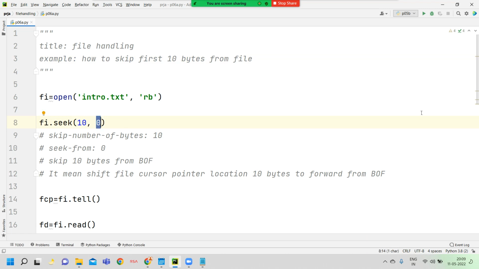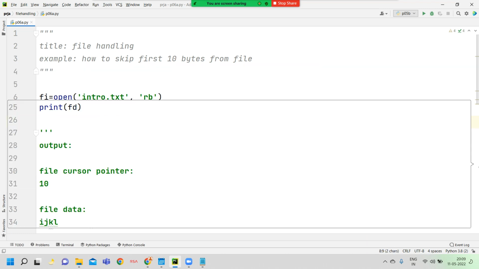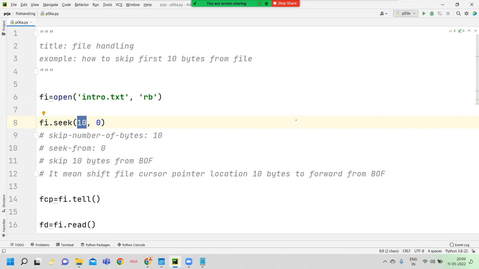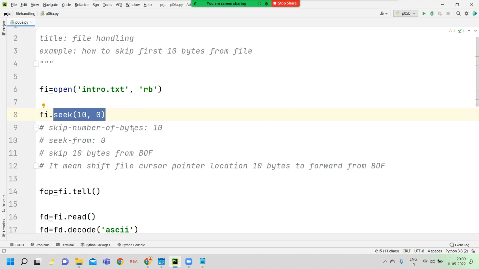The beginning of file constant number is 0. Here I mention 10. This 10 indicates how many bytes I want to skip. Here you skip 10 bytes from the beginning of file. So this is the meaning of this statement: this statement skips 10 bytes from the beginning of file.